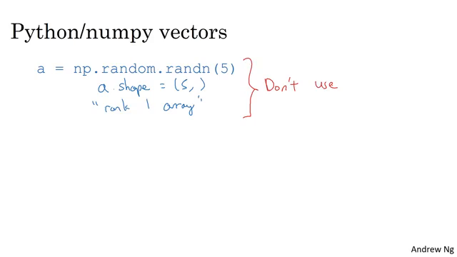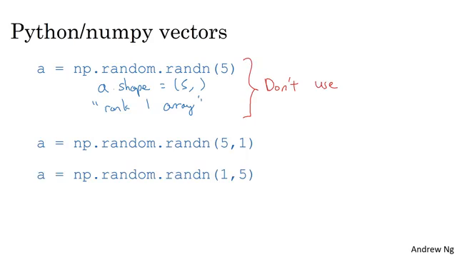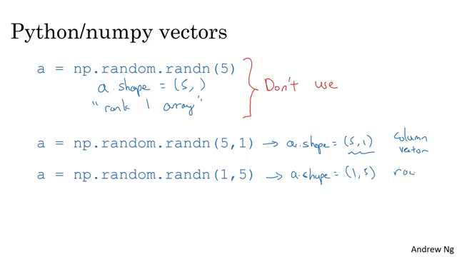Instead, every time you create an array, commit to making it either a column vector, so this creates a 5 by 1 vector, or commit to making it a row vector, and then the behavior of your vectors will be easier to understand. So in this case, a.shape is going to be equal to (5,1), and this behaves like a column vector. That's why you can think of this as a 5 by 1 matrix or as a column vector. And here, a.shape is going to be (1,5), and this behaves consistently as a row vector. So when you need a vector, I would say either use this or this, but not a rank 1 array.